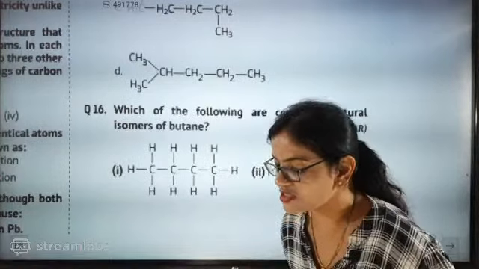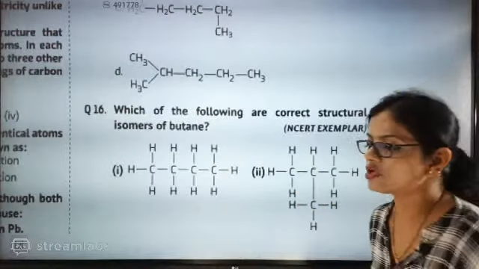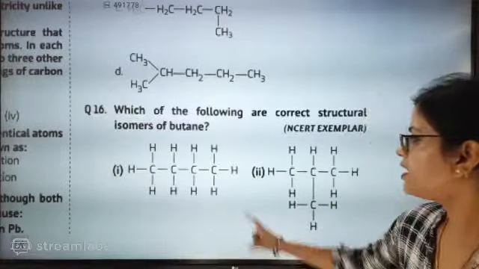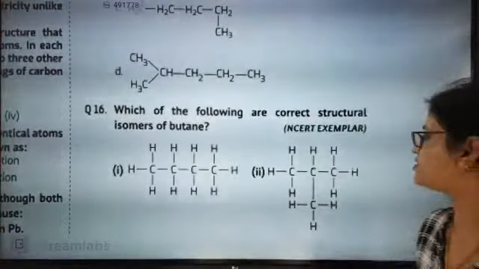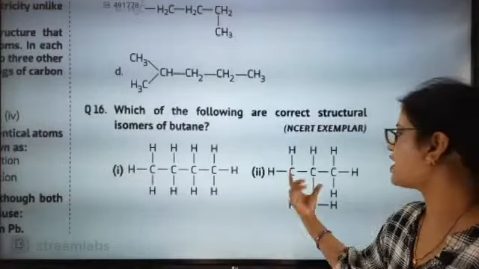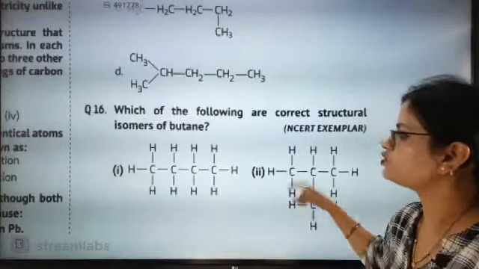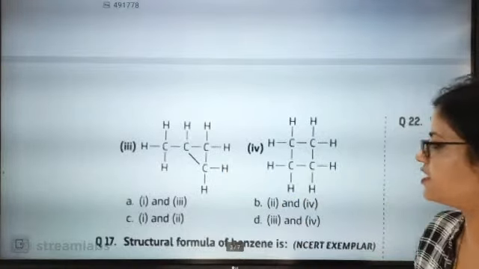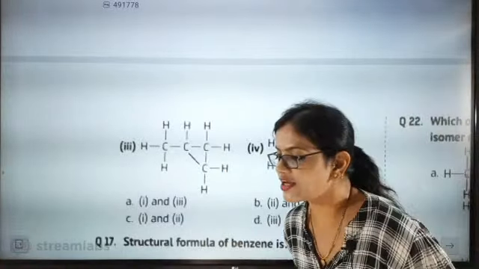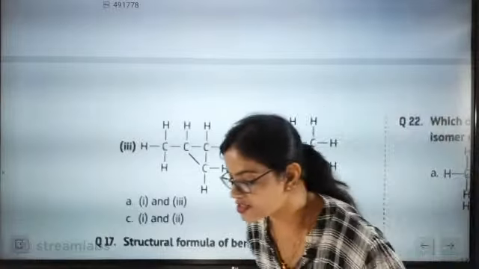So Mohan has given answer C. I am waiting for others, what answer they are thinking. Here 1, 2, 3, 4 carbon. Normal carbon is there. Here iso is there. Normal butane, isobutane is there. Here I don't know what type of butane is given. Here cyclo is there. So which one is going to be the correct option? The correct option here is C.